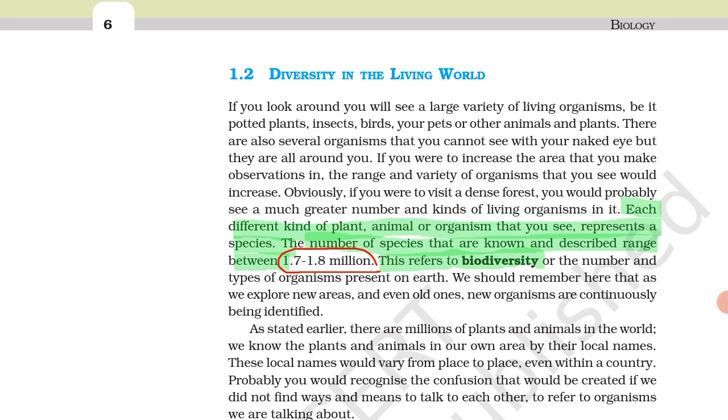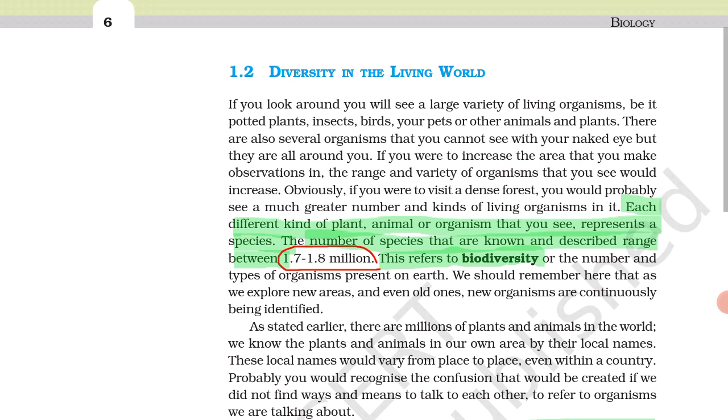The number of species that are known and described ranges between 1.7 and 1.8 million. This refers to biodiversity. So the most important question that may be asked from this chapter, the living world, is the number of species present in biodiversity, which must be 1.7 to 1.8 million.